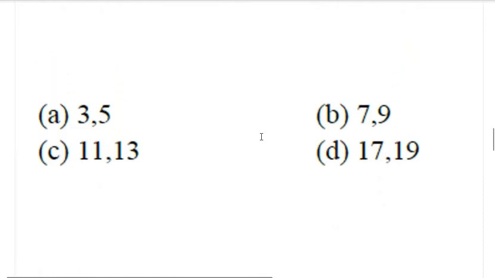Next is 3, 5, 7, 9, 11, 13. Here, 7, 9. Sir, you can tell the answer easily because option B has a composite number. All are prime numbers except option B. Yes, sir. There is a composite number. Yes, correct.